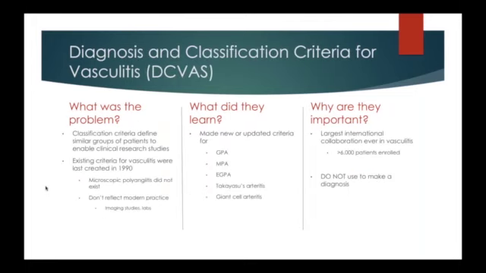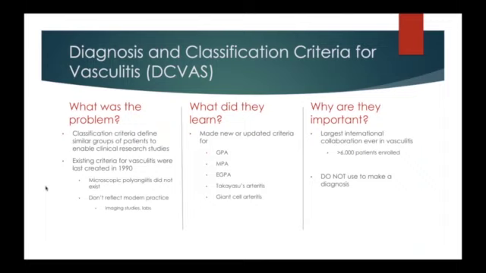The next study I wanted to briefly mention is a study called DCVAS, where it's about developing classification criteria for vasculitis. This also is not published, but should hopefully be this year. So what are classification criteria? It's important to really understand this for this study to make sense to you.